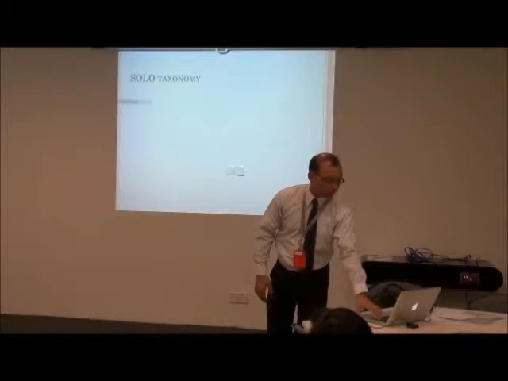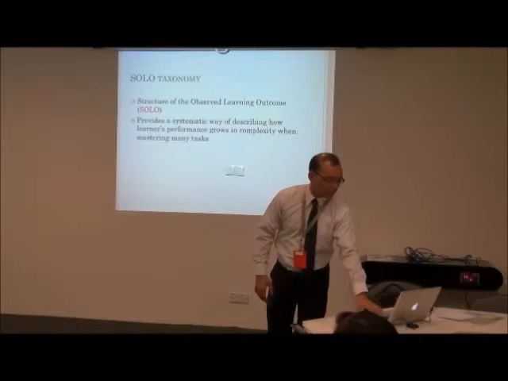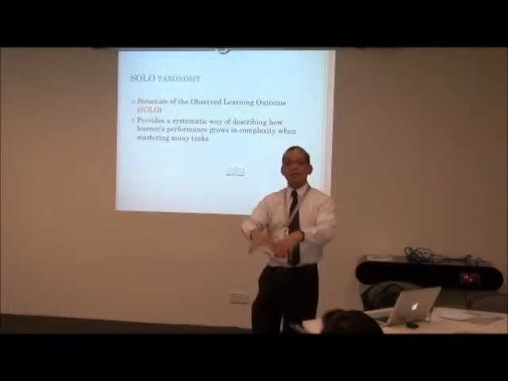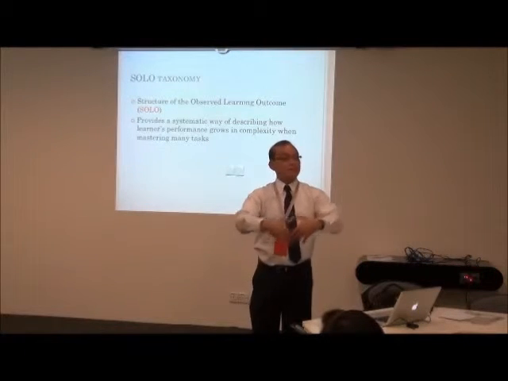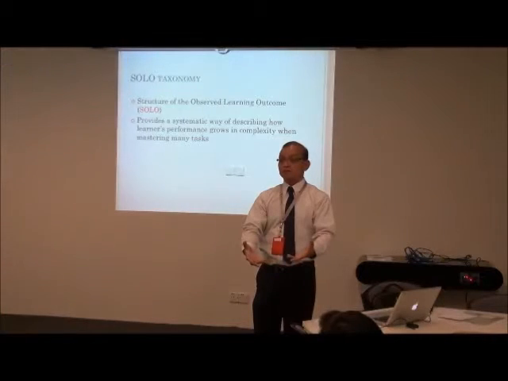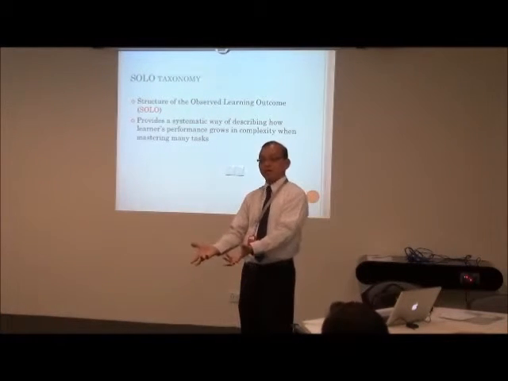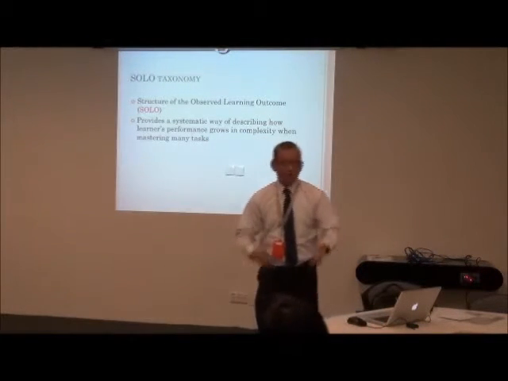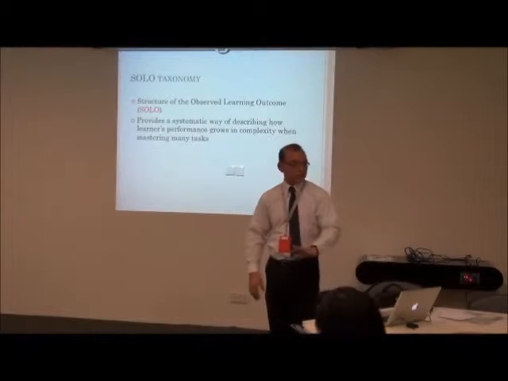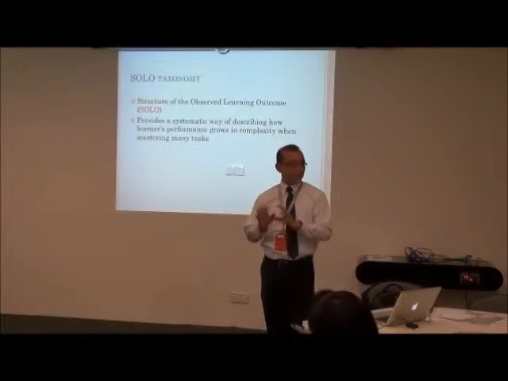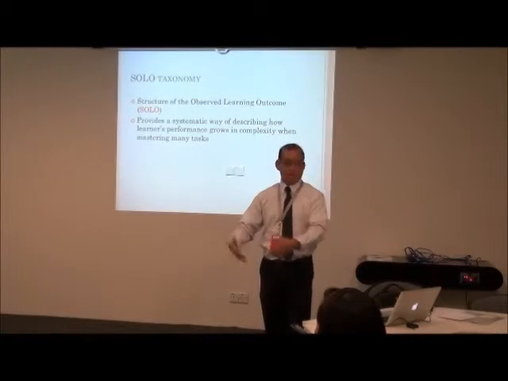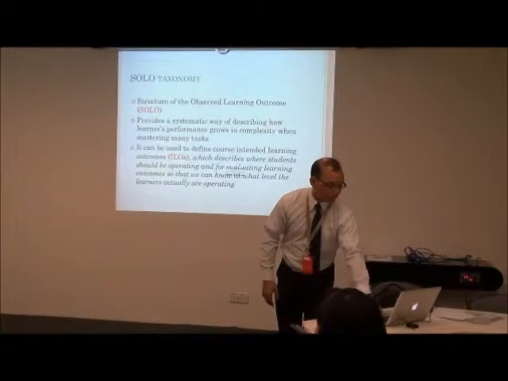So this is the SOLO taxonomy. It's quite long, that's why they call it SOLO. The structure of the observed learning outcome. Observed, meaning it must be seen. It must be demonstrated by the students. Okay? And this is something that we can measure. So it means performance is important. Okay? Not just ideas. So it provides a systematic way of describing how learners' performance grows in complexity when mastering many tasks. Okay? We will see that as we move along.